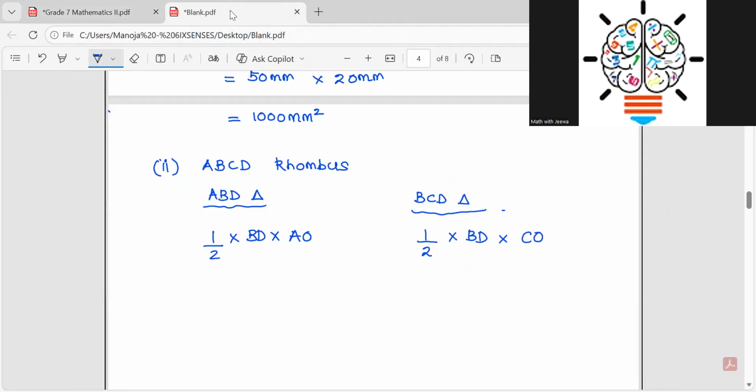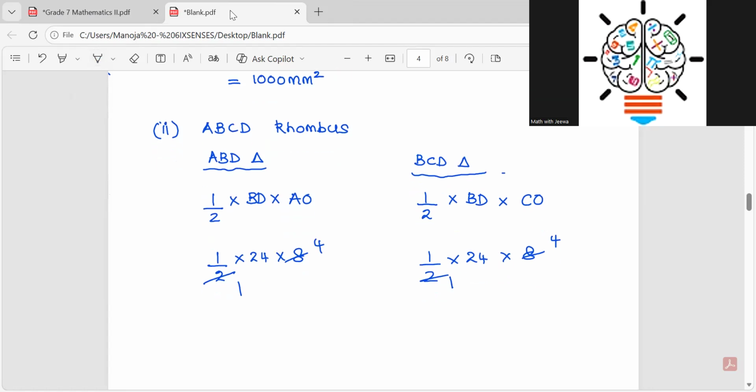So then I take half into 24 into 8. Half into 24, 2 times 1, 2 times 4, 2 times 1, 2 times 4. So then what is the answer?